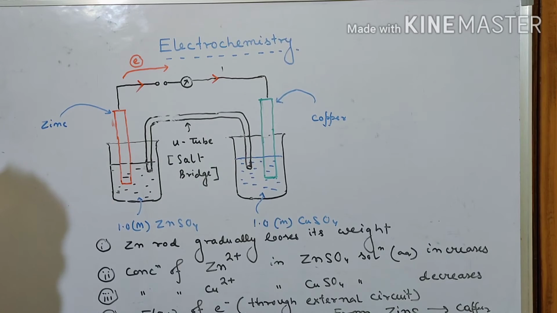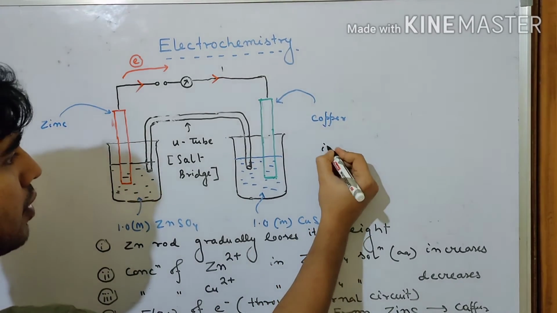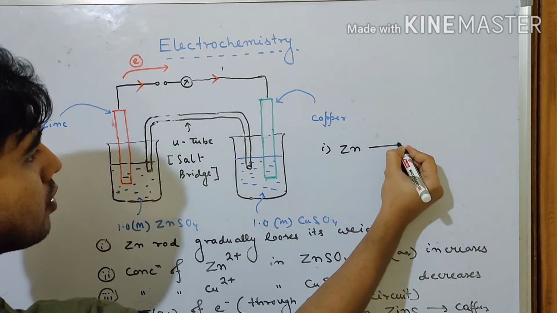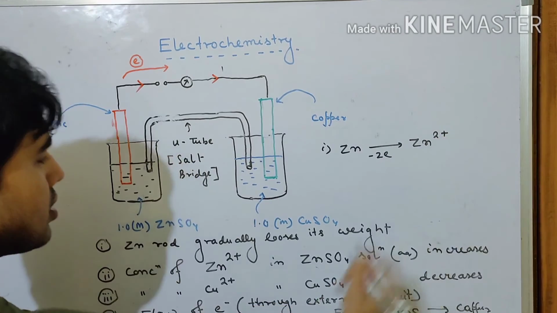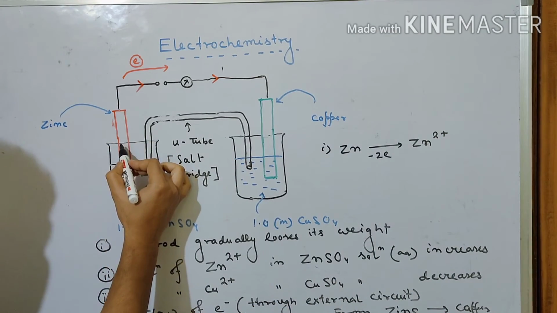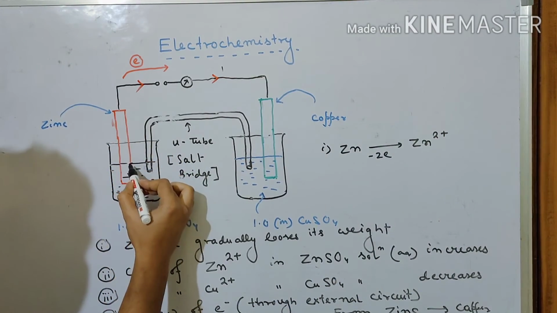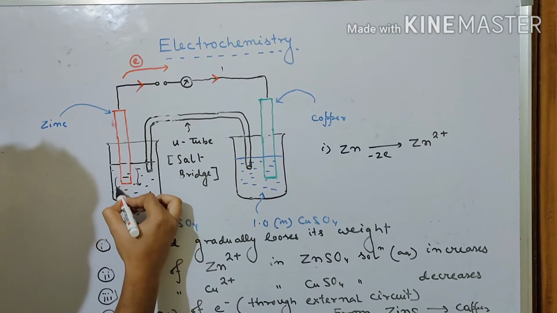What happens with time? The zinc rod gradually loses its weight. It is because zinc will be losing 2 electrons and forms Zn2 plus. When it forms Zn2 plus from the metallic zinc rod, it comes into the solution.